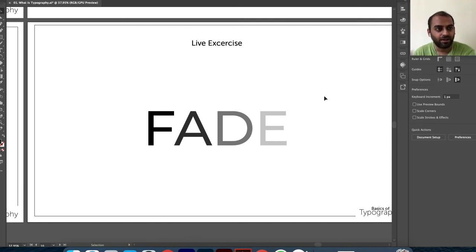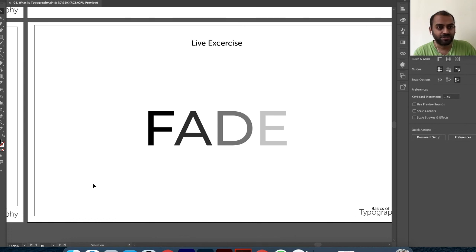Coming back to the definition, typography is an art, a skilled arrangement of letters. Here we are using a digital medium, of course, and also creativity. Just writing "fade", any non-designer can do it. But a skilled arrangement of letters means a person who knows the meaning of fade and has some creativity can do this sort of work. The letter form itself is fading. That is what a skilled arrangement of letters is.